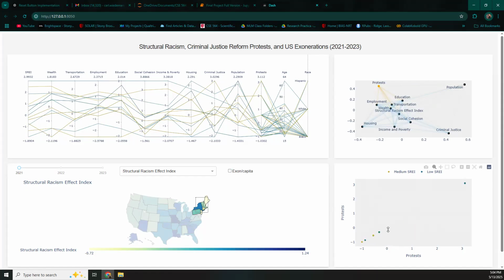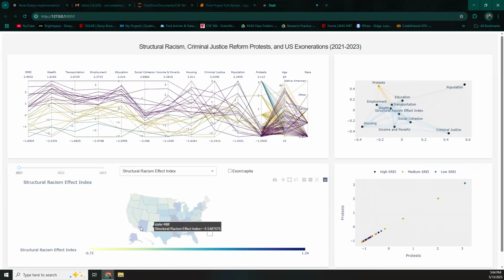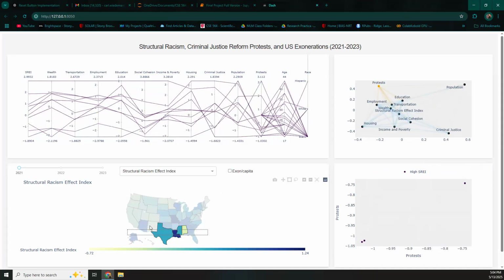The reason I say exonerations again is just because every row in the database is representing a case where somebody was exonerated. So the South, if we just go over these southern states, we just see a lot of high structural racism effect index. So there's a lot of disparity related to the exonerations happening in those areas.